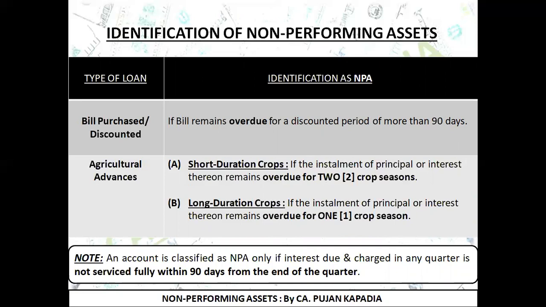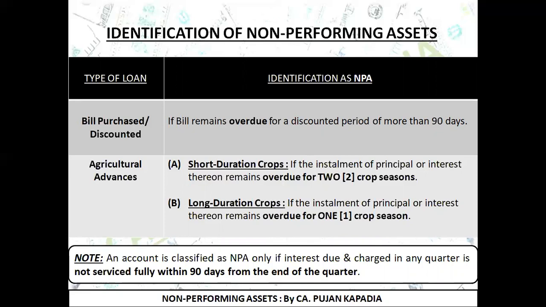Now suppose I have given someone a loan in the month of March. Now in summer, there is going to be the cultivation of that particular vegetable. Yes, the entire summer went, but there was no repayment by that particular farmer. Now it's the time of winter. In winter, again, there was a cultivation of vegetables, but still after the completion of the entire crop season, that is winter season, the farmer has not paid anything. Now in this particular case, my loan has been outstanding or overdue for two crop seasons. In that particular case, I'm going to classify that loan as an NPA.